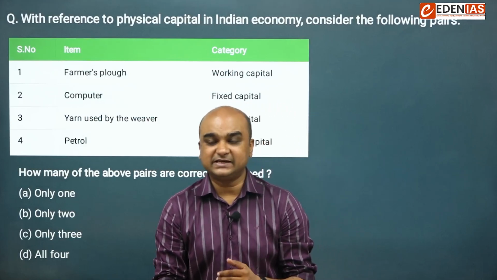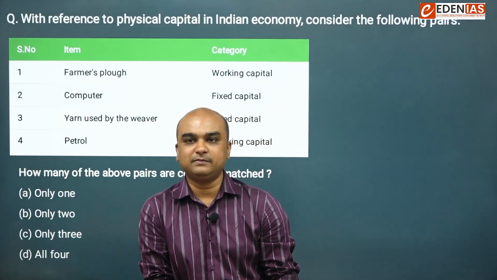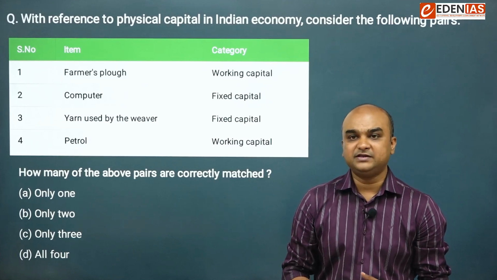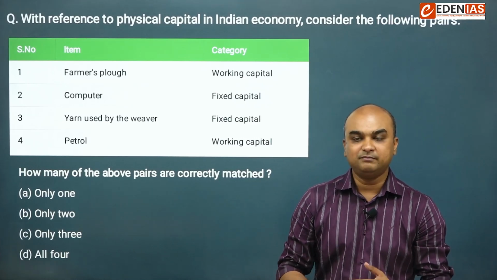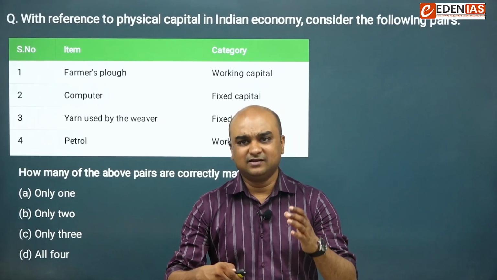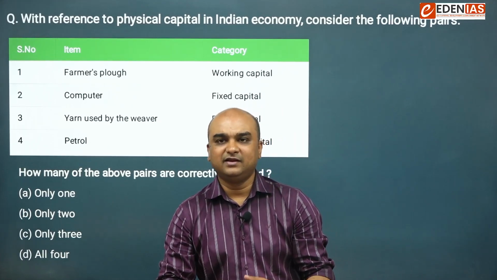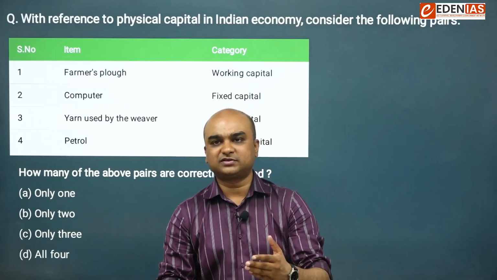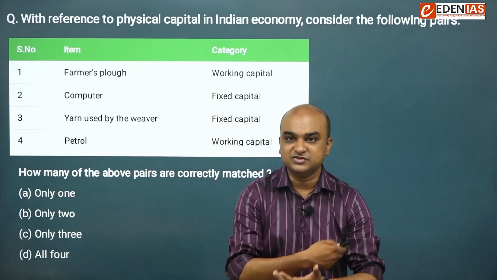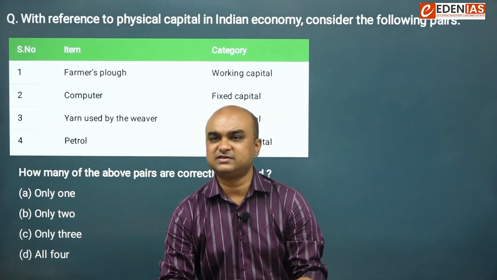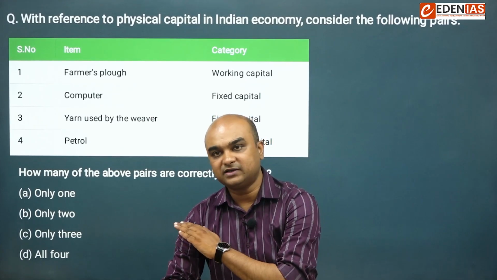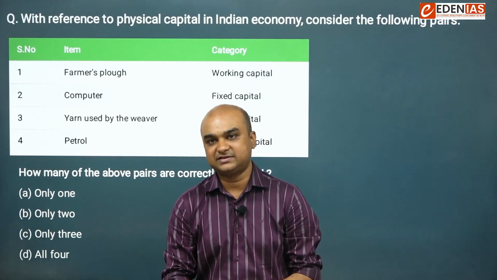With reference to physical capital in Indian economy, consider the following pairs. Farmer's plow, working capital. Computer, fixed capital. Yarn used by the weaver, fixed capital. Petrol, working capital. Now, fixed capital is something which is at one place and it is used to produce goods and services. Working capital is that capital which gets consumed during the production process. The physical capital may undergo wear and tear or depreciation, but it does not get consumed during the production cycle.